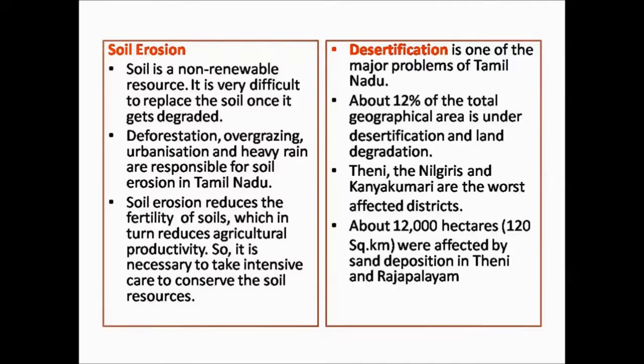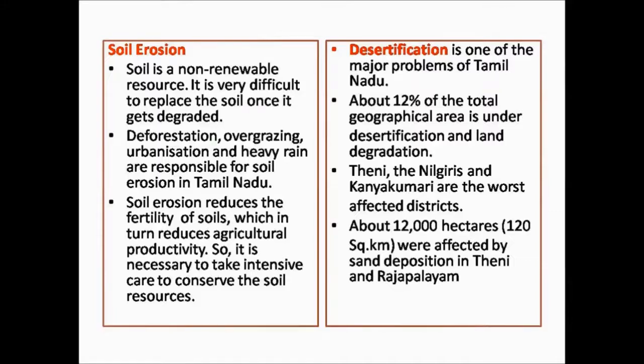It needs more than 300 years to obtain 2 inches of soil. So therefore the soil is very precious, and we have to take intensive care to conserve the soil resources. The soil, once eroded, is very difficult to replace.